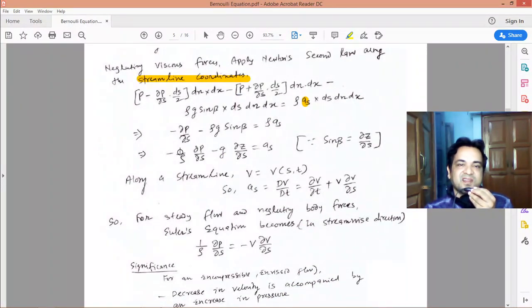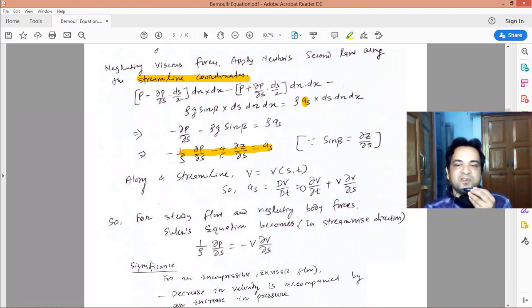So now the momentum equation along the s direction becomes this. Now you have to find out what is the acceleration along the streamline direction. Along a streamline, the velocity is a function of the streamline coordinate and time. So your acceleration will be the total derivative of the velocity: del v by del t plus v del v by del s.